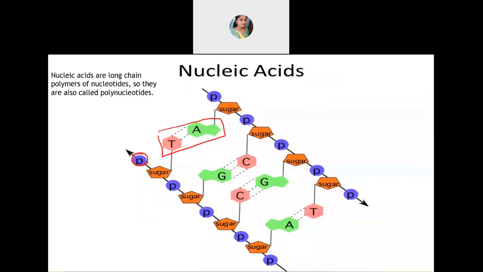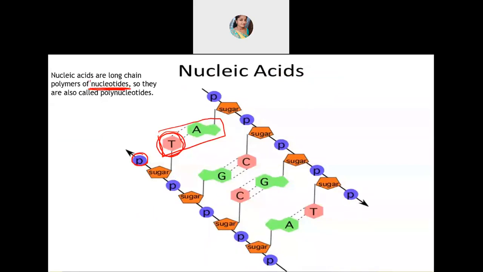Okay, but then this T part is there, that's one more group. T is there, one sugar part you can see, and one P part is there. So that same thing which is getting repeated one after the other gives rise to a huge molecular structure, that's the polymer, and this huge molecule is called a nucleotide. So nucleic acid is a long chain polymer of nucleotide.